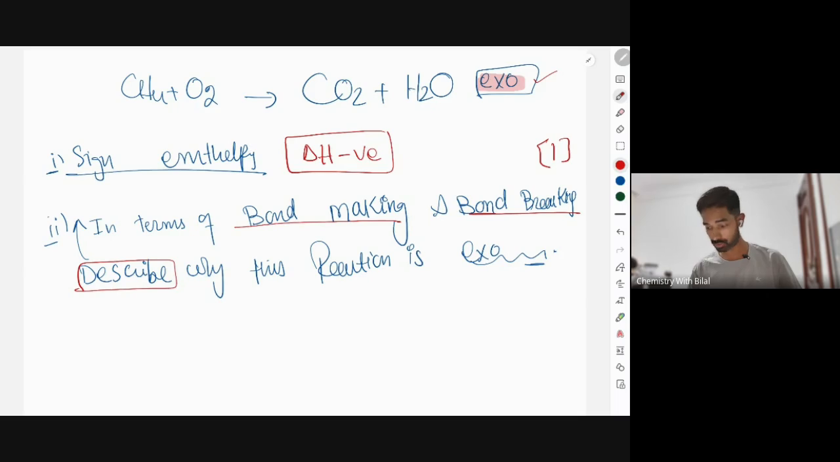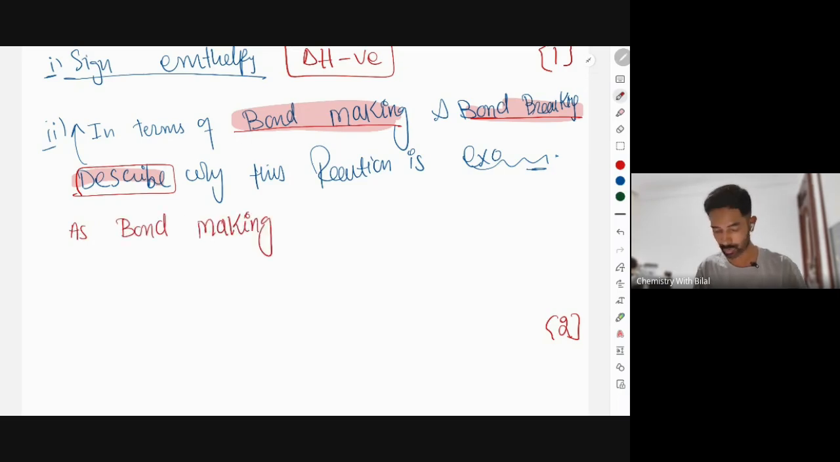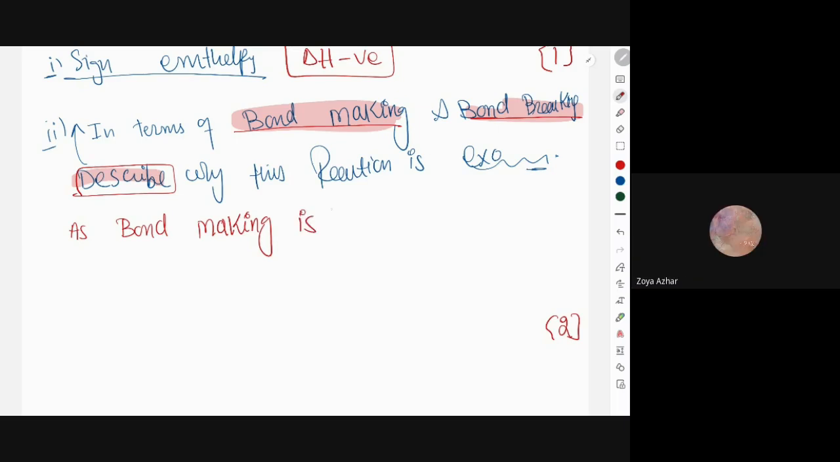This is a very common question, and you would see, inshallah, the same question in your Cambridge exams. This is a 2-mark question. So we need to explain this question in terms of bond making and bond breaking, right? We've just learned that bond making is a process. What type of process is bond making? Is it exothermic or endothermic? Bond making is exothermic. Excellent.